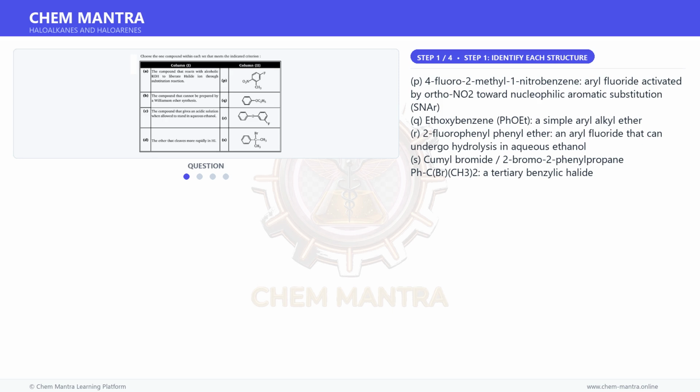P, 4-fluoro-2-methyl-1-nitrobenzene, an aryl fluoride activated by the ortho NO2 toward nucleophilic aromatic substitution, SNAr. Q, ethoxybenzene, a simple aryl alkyl ether. R, 2-fluorophenyl phenyl ether, an aryl fluoride that can undergo hydrolysis in aqueous ethanol. S, cumyl bromide, 2-bromo-2-phenylpropane, PhC(Br)(CH3)2, a tertiary benzylic halide.